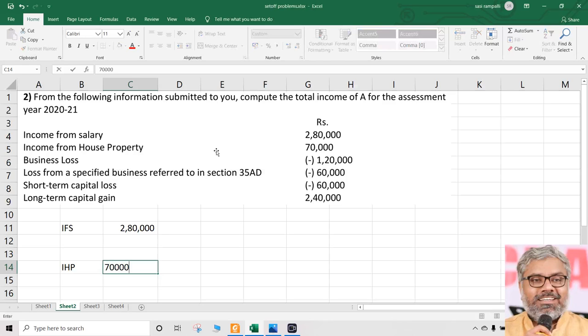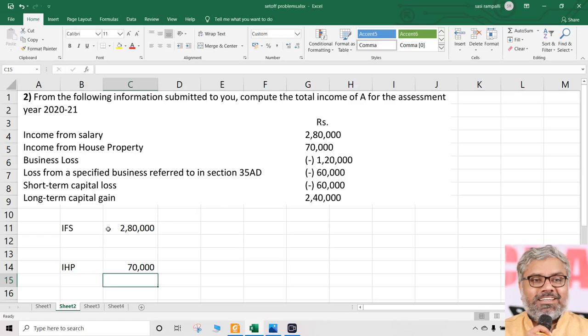70,000. When nothing is given, when the word used is income from salary, income from house property, that means it is computed. If it is just mentioned that salary received, rent received, then we have to give deductions according to section 16(1)(a) in case of salaries of an amount of 50,000 rupees standard deduction. In case of income from house property, according to 24(a), that is 30% of the rent received, which can also be considered as the net annual value.